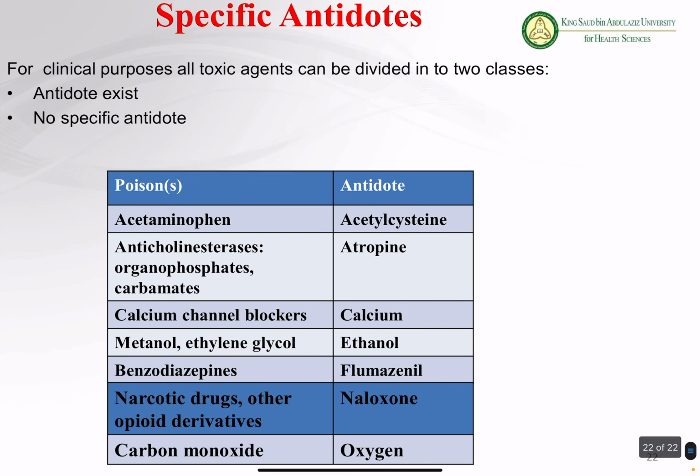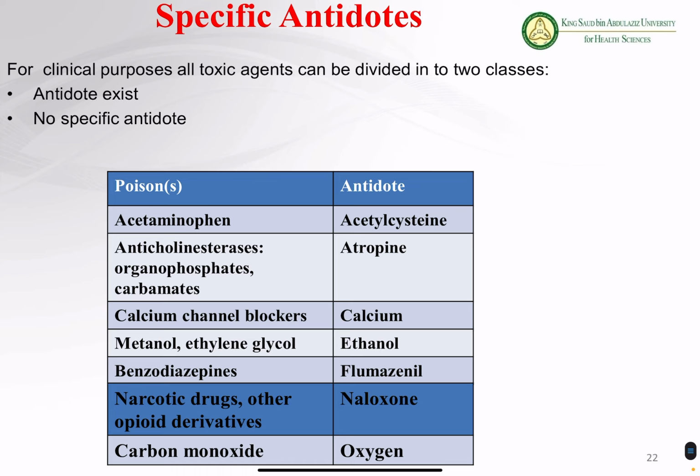For clinical purposes, all toxic agents can be divided into two classes: those that have an antidote and those that don't. So I told you, if the antidote is not available, or if you don't know what type of substance produces the toxicity, we can go for symptomatic treatment. Okay? So these are some commonly used antidotes. We have a big list, but these are some common antidotes, and you have to remember them.